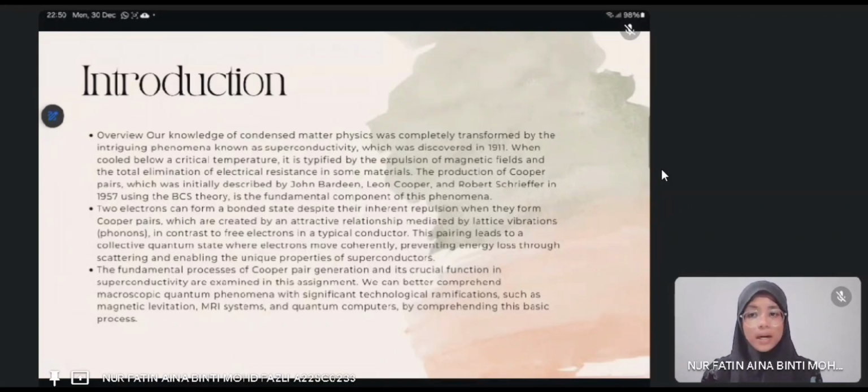The production of Cooper pairs was initially described by John Bardeen, Leon Cooper, and Robert Schrieffer in 1957 using the BCS theory. Two electrons can form a bonded state despite their inherent repulsion when they form Cooper pairs. This assignment examines the fundamental processes of Cooper pair generation and its crucial function in superconductivity.